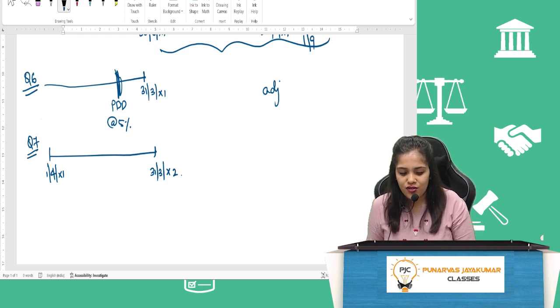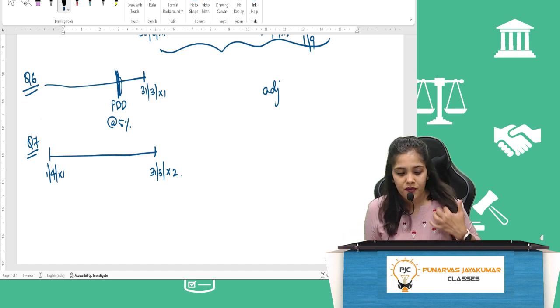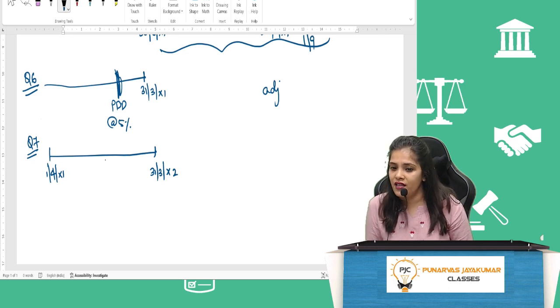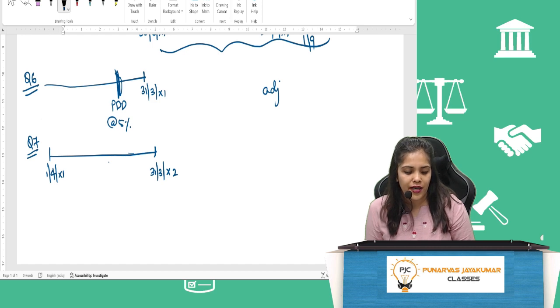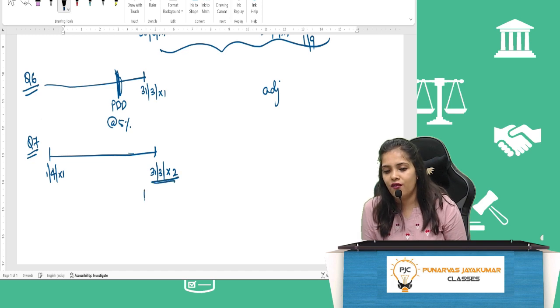Raj Limited was sued by a competitor for 15 lakhs for infringement of trademark. Infringement of trademark means we have copied our competitor's trademark, for which they have sued us. It is written during the year X1-X2, meaning somewhere in this year only. Based on the advice of the company's legal counsel, Raj Limited provided for a sum of 10 lakh in the financial statements for the year ended 31st March X1. So on this date, we have already made a provision to the extent of 10 lakhs.